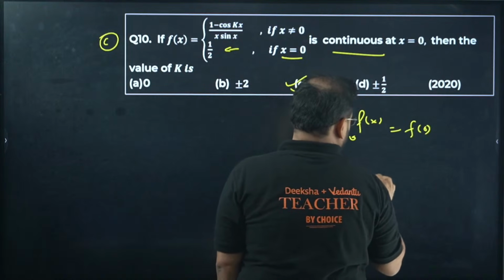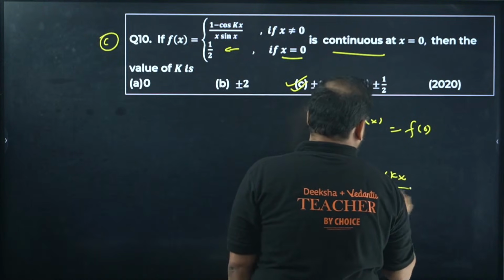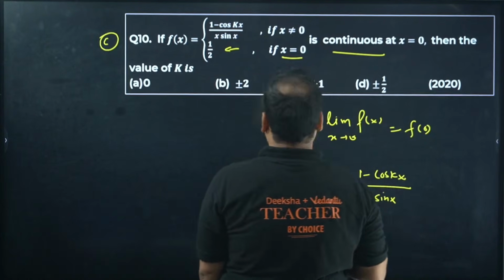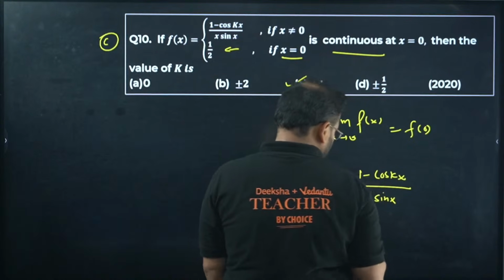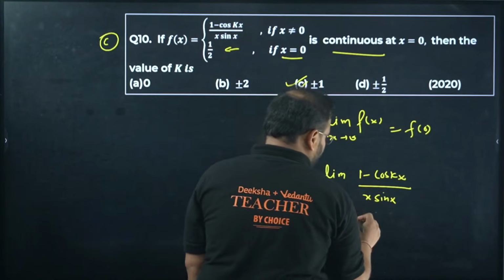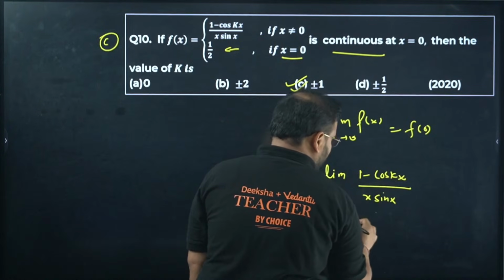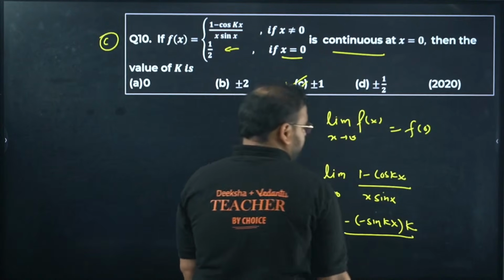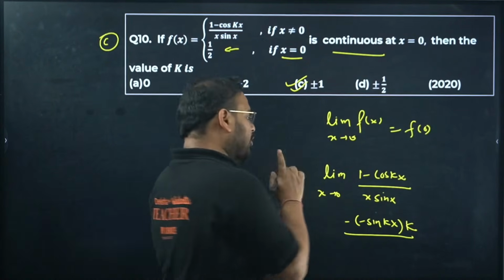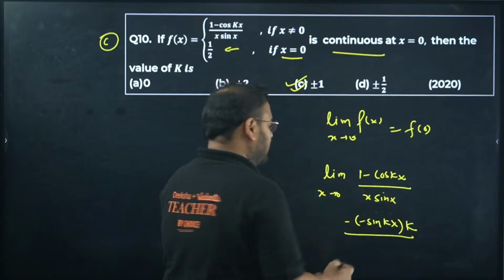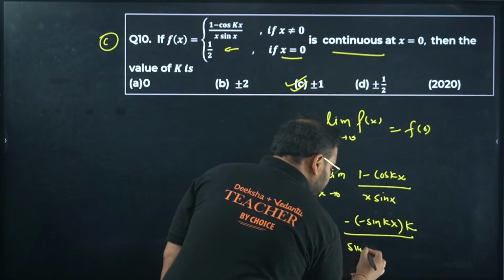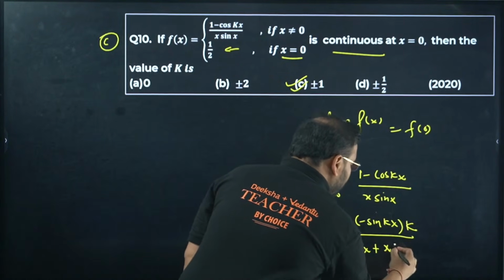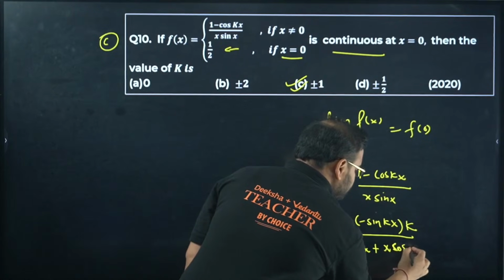Limit of 1 minus cos kx upon x sine x when x tends to 0. Differentiate this, apply LH rule. You'll get what? This will be 0, cos will become minus sine. So minus of minus sine kx into k. That's my numerator actually. What about the denominator? Differentiate this by product rule. Differentiate x, you'll get only sine x left. Next, plus sine. Keep x as it is and differentiate sine. You'll get cos x.